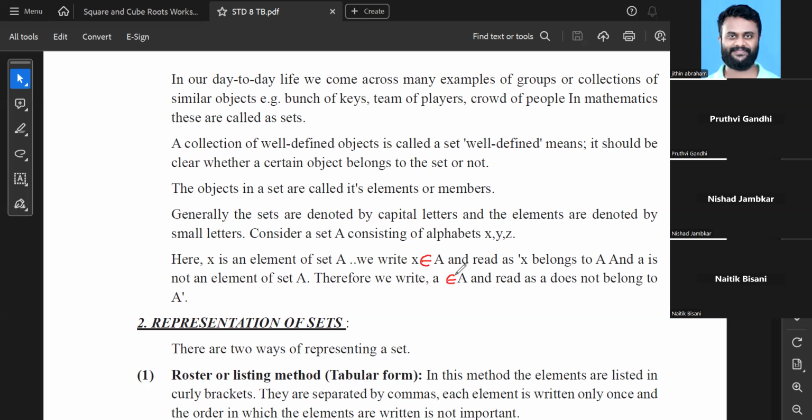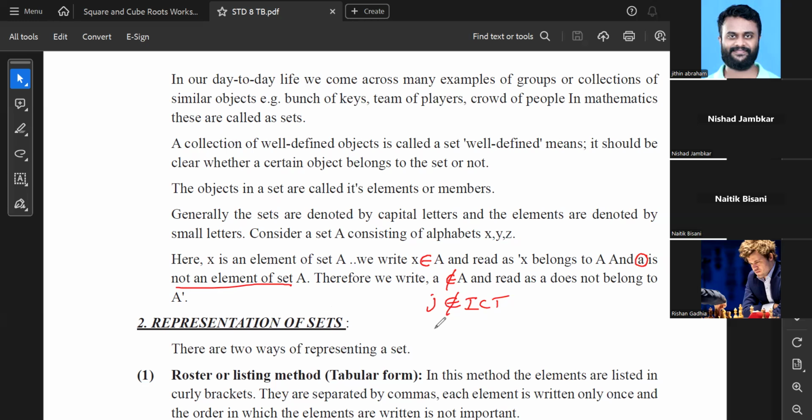I will not call the real name of it, leave it. This symbol is belongs to. And if it does not belong, as it is said here, a is not an element of set A. So if something does not belong, for example Jitin sir does not belong to the Indian cricket team, then you will write it like this: small a does not belong to capital A. So belongs to and does not belong to, these symbols should be very clear.